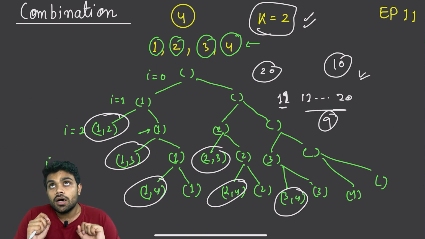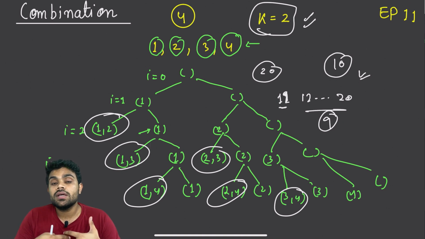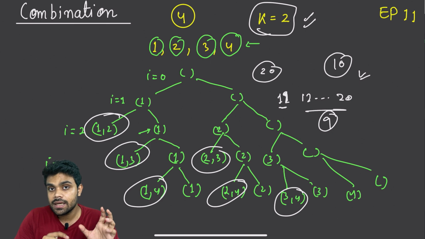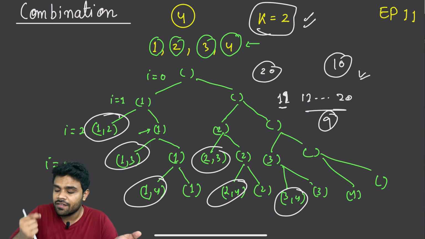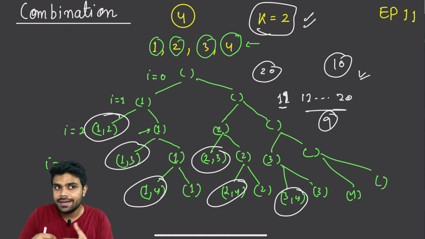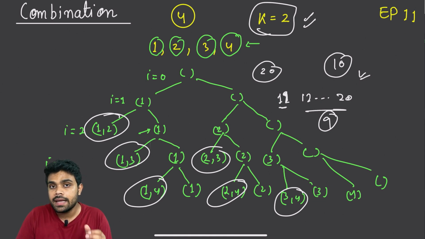Then, talking about the time complexity, it will be 2 raised to the power n, worst case. But talking about the space complexity, the height of the tree will be equal to n, right? That will be the space complexity required. So big O of n space complexity. Time complexity is 2 raised to the power n.